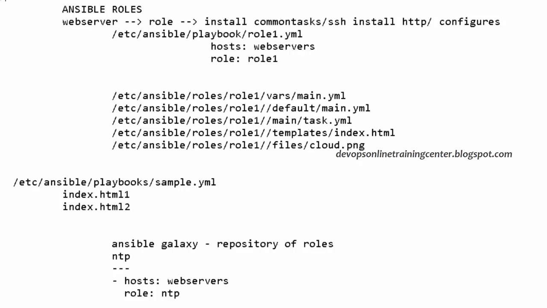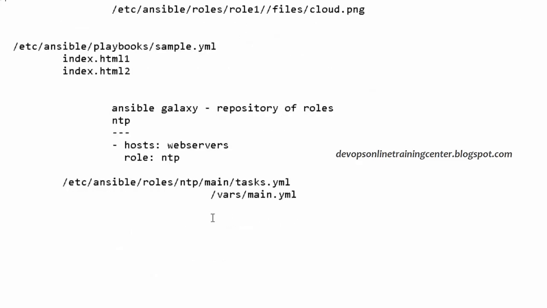So where do we download NTP? We have to download it in the Ansible roles directory, under NTP. As we discussed, we will have tasks main.yaml. In the same way, in the same directory, vars main.yaml, etc. So all the directory structure will be there. What we download from Galaxy is the role. A role will have a directory structure. It will have a lot of files.